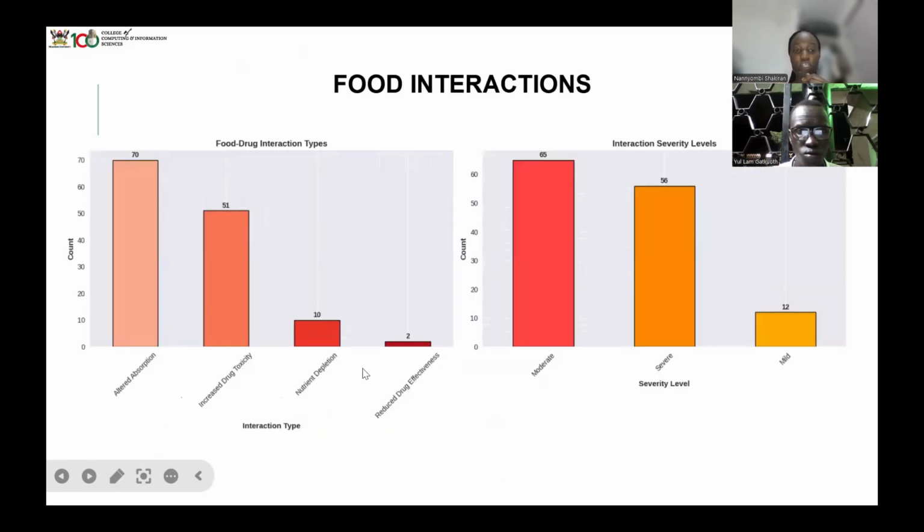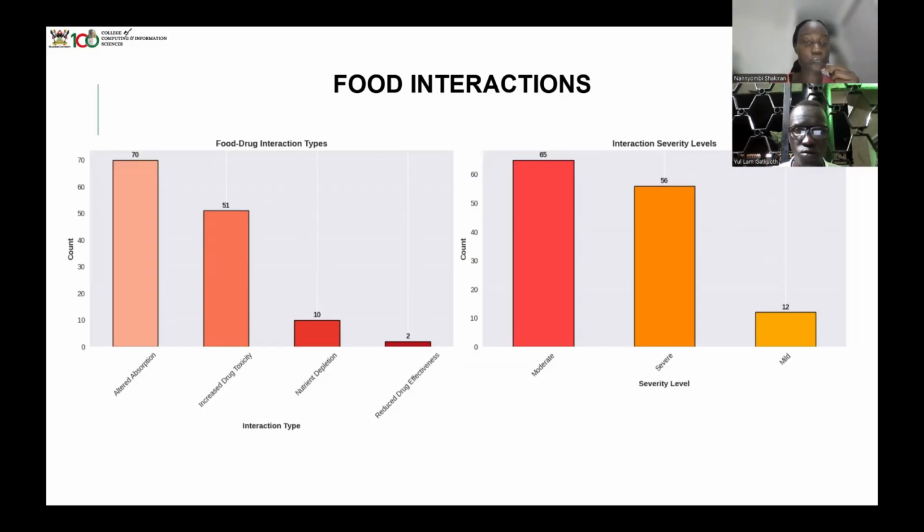Okay, so here we have food interactions. This is just showing you how food is interacting with the medications that you have seen in the other bar graph. Here we have altered absorption. That means if you take this food, does it affect how the body is going to absorb your medicine? Is it going to alter the medicine so that it is absorbed within the food and does not do its purpose? Then we have increased drug toxicity. That means that if you take this food and this drug and they combine together, it could become poison and it could give rise to another condition.